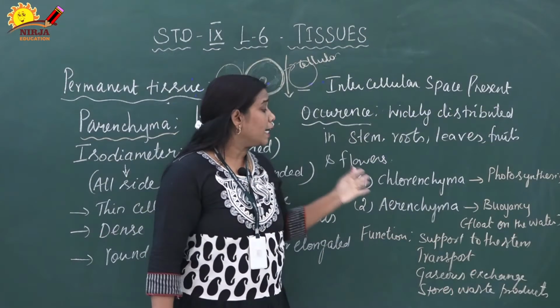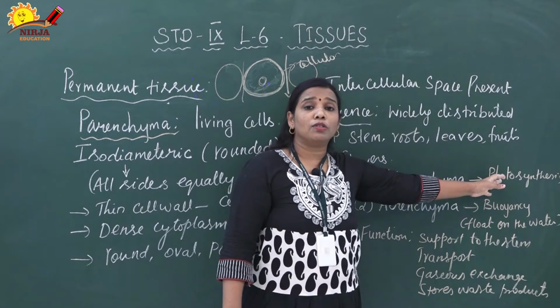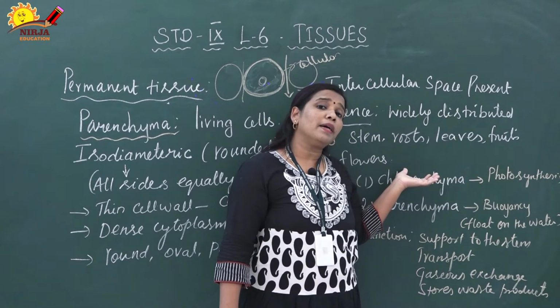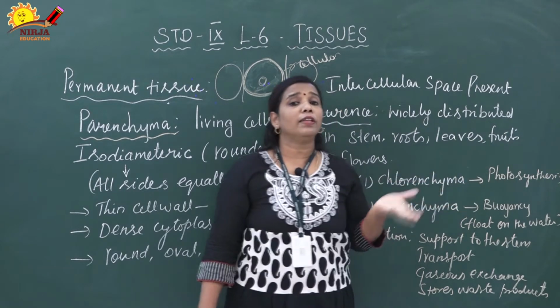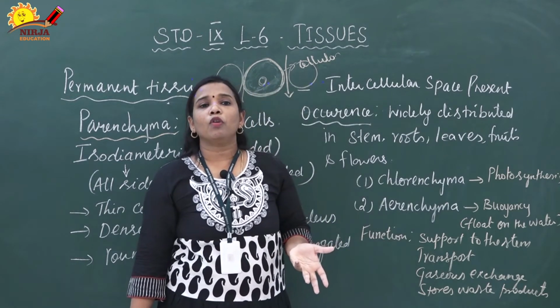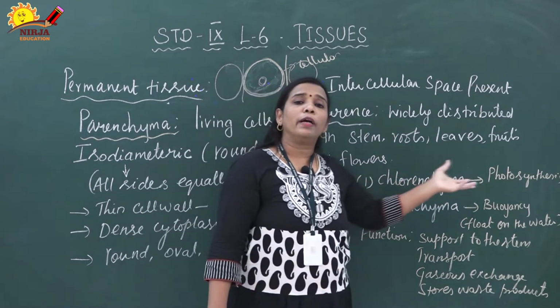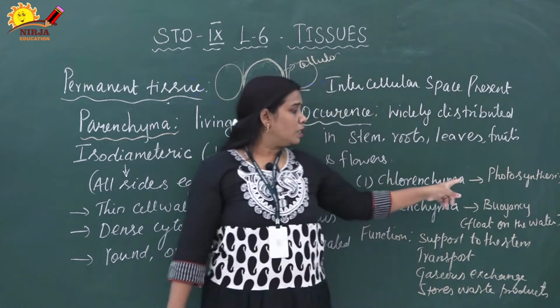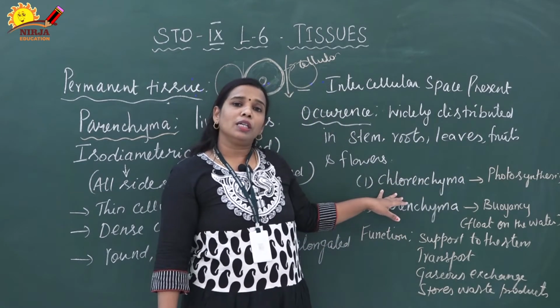What is the role? It performs the photosynthesis function, because chlorenchyma contains chloroplast. Chloroplast has the pigment chlorophyll. With the help of chlorophyll they can prepare their own food by the process of photosynthesis. This is the function based on the occurrence.